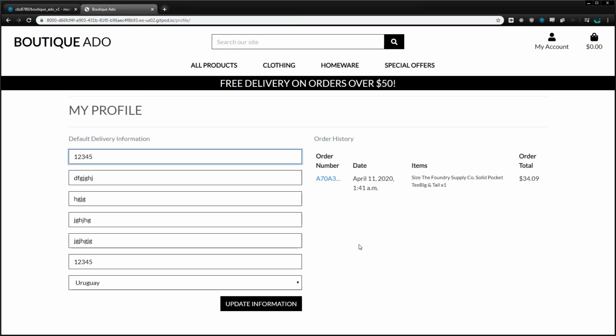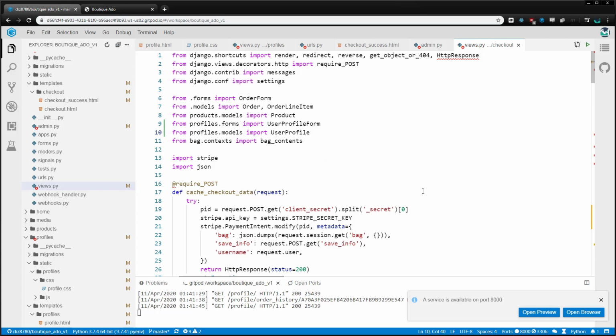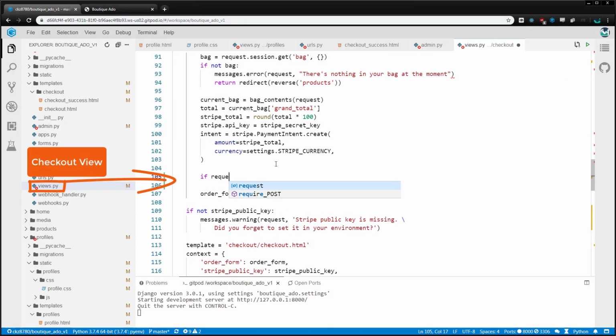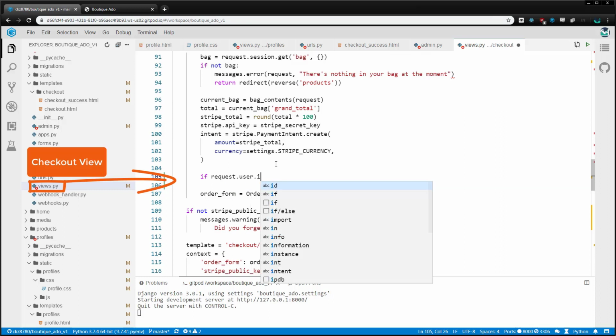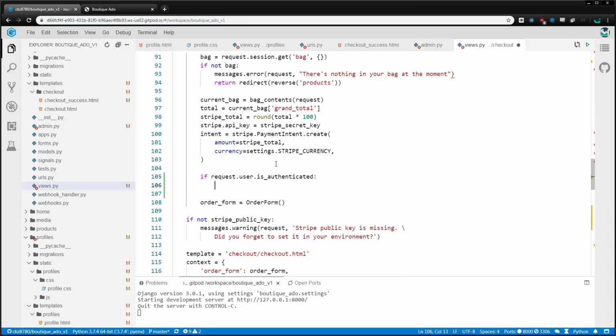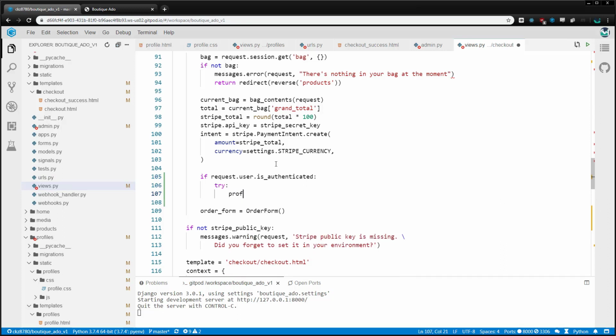Since users now have profiles, we can use their default delivery information to pre-fill the form on the checkout page. Just before we create the order form in the checkout view, all we need to do is check whether the user is authenticated, and if so, we'll get their profile and use the initial parameter on the order form to pre-fill all its fields with the relevant information.